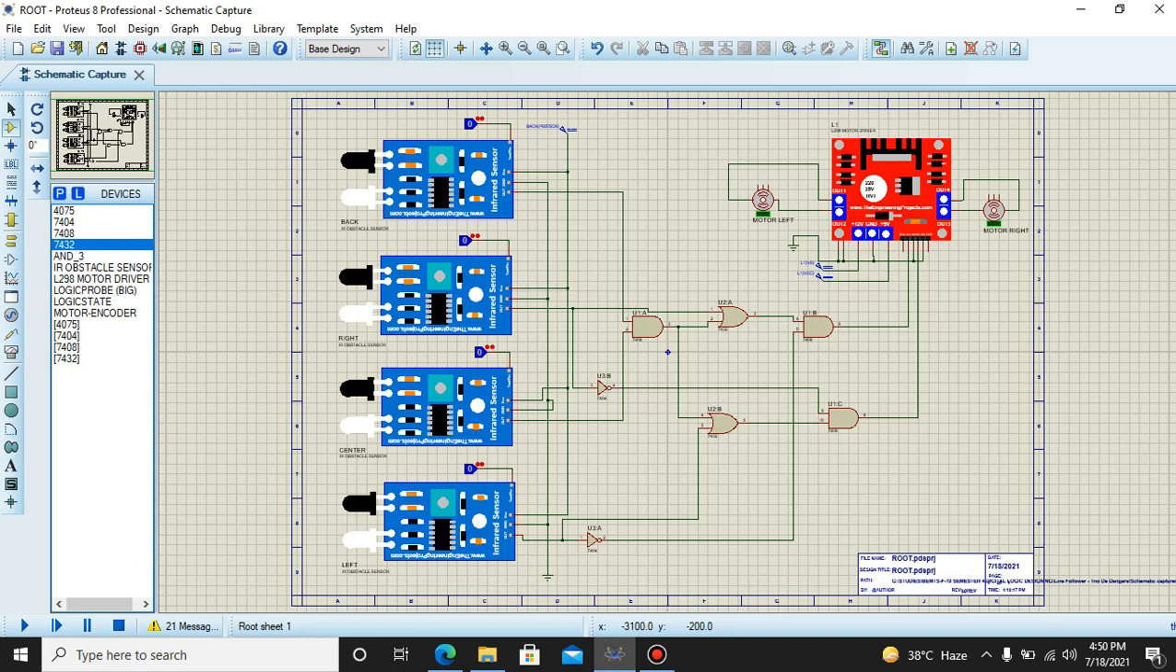But in practice we have to use voltage regulators to provide 5 volts and 12 volts. For 5 volts we use the 7805, and for 12 volts we use the 7812. Similarly, we have to use capacitors with the voltage regulators so they don't get burned, for protection, and also as filters.